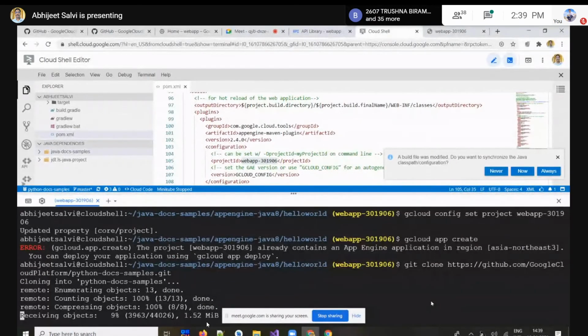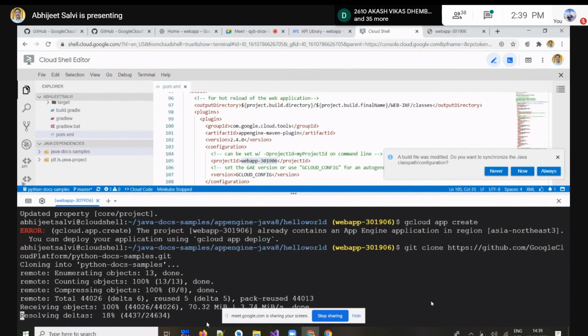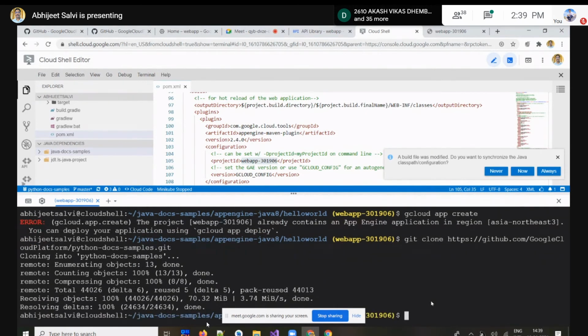So we are doing the same thing. We are just cloning that repository in our project, like we have done already for Java. Now, in a similar way, we are doing it for our Python sample also. Okay.